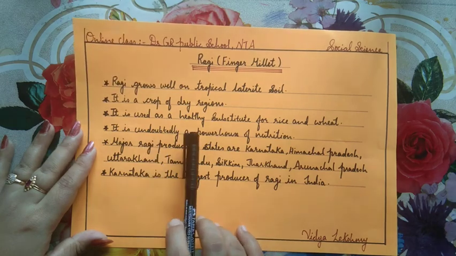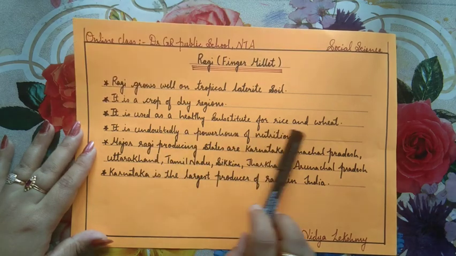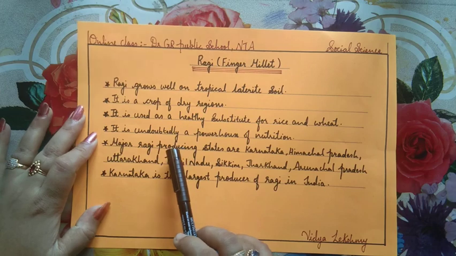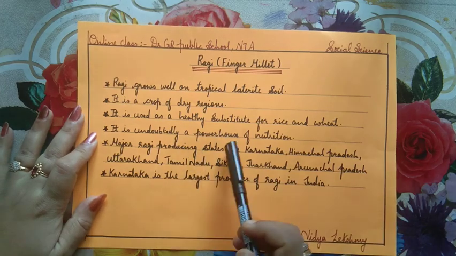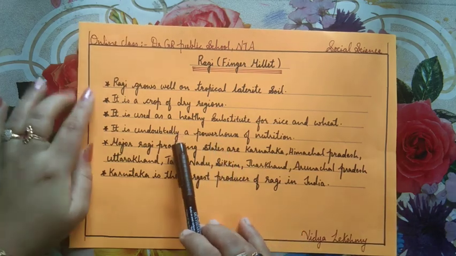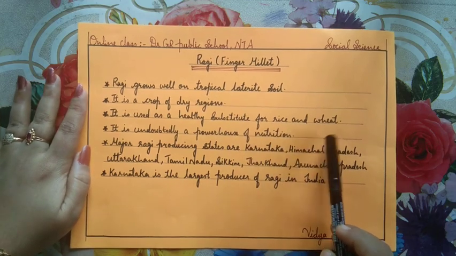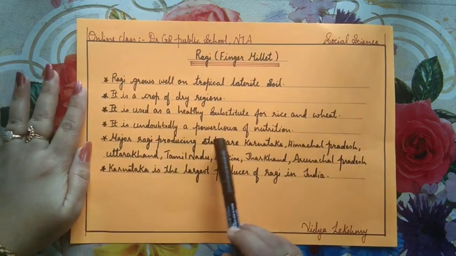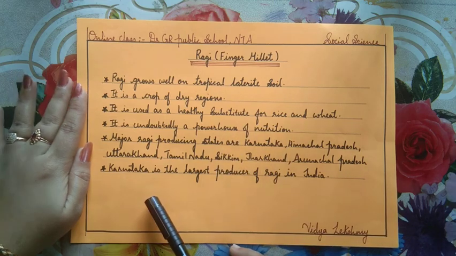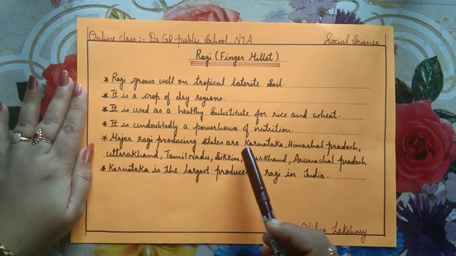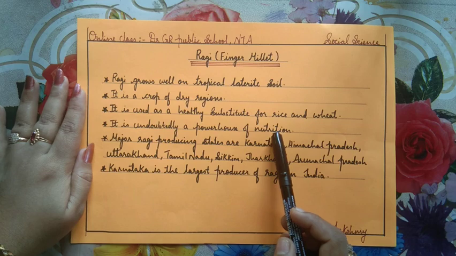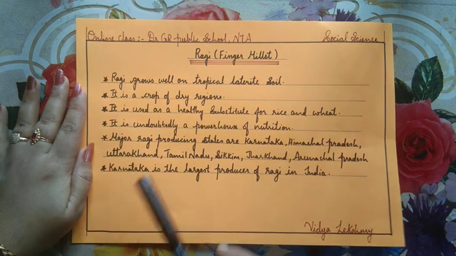It is used as a healthy substitute for rice and wheat. Even though it is considered a fodder crop, it is used as a healthy substitute for rice and wheat. It is undoubtedly a powerhouse of nutrients. So, undoubtedly we can say that ragi is a powerhouse of various nutrients.